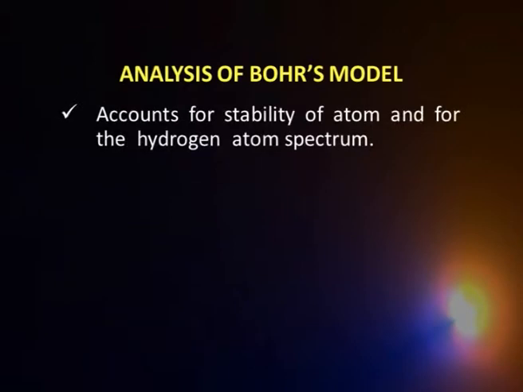Let us see what we have achieved in terms of Bohr's model. One, we have been able to account for the stability of the atom. Our Rutherford model was unstable because it couldn't answer why the electron should not lose energy as it spirals around the nucleus.